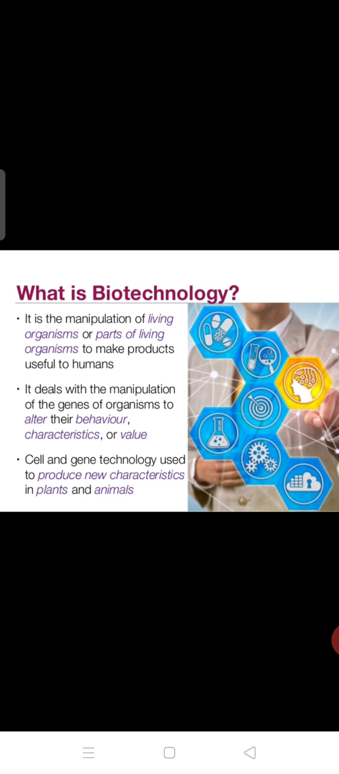So all this happens due to biotechnology. Genes, DNA, RNA all play an important role to produce new characters or new products, or we can alter the behavior of the organism. Next, the timeline of biotechnology, meaning how the biotechnology field has been developed and evolved, how it was at the start and what today's biotech is.